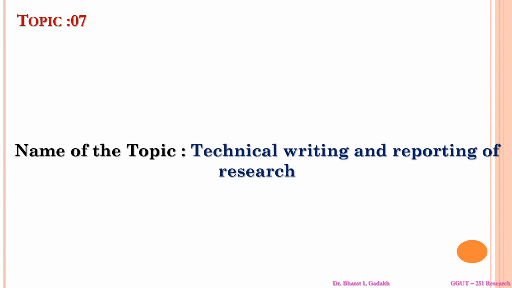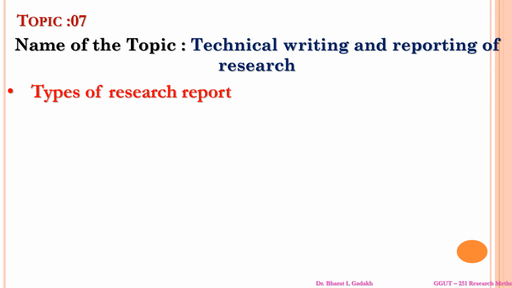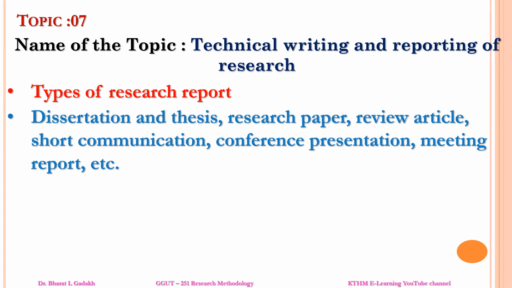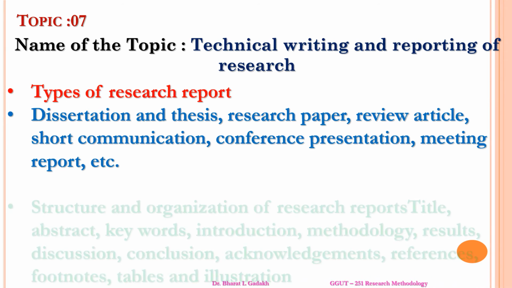Now the next point is technical writing and report writing of research. This means how to write a technical report as well as research reports, and what the types of research report are. The types are dissertation and thesis, research paper, review article, short communication, conference presentation, and meeting report. These are the different types of research report.